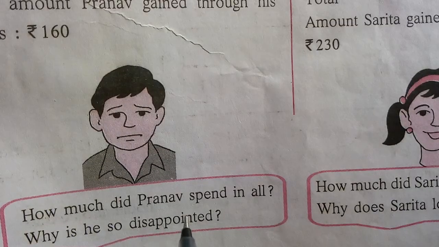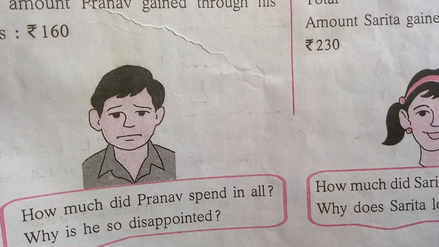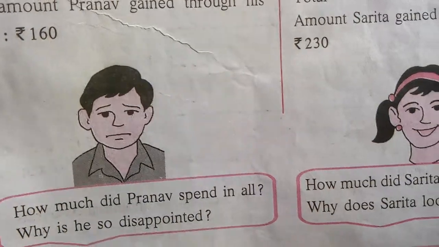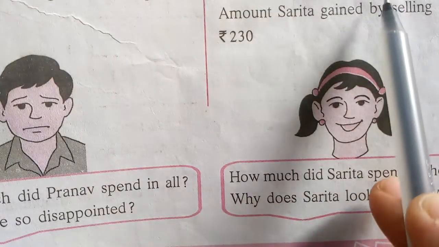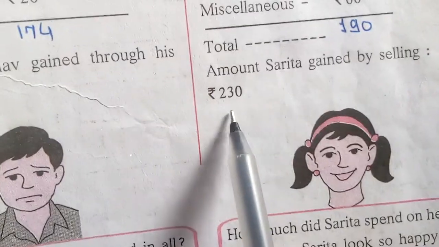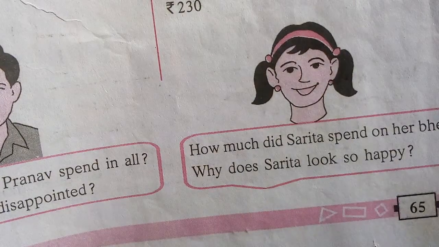Pranav spent more amount and he got less amount, so he is disappointed. But here Sarita spent less amount, that is 190, and she gained more amount. So she looks so happy.